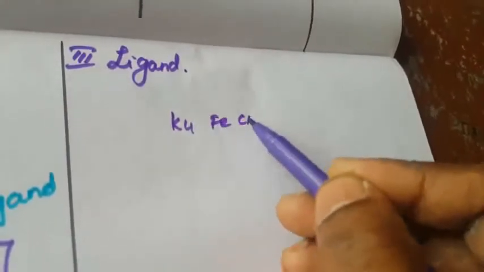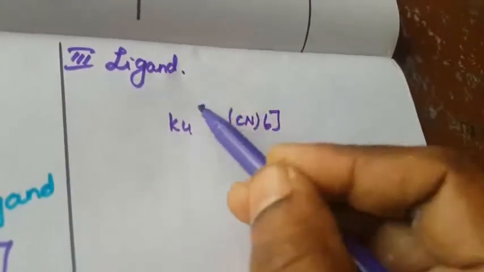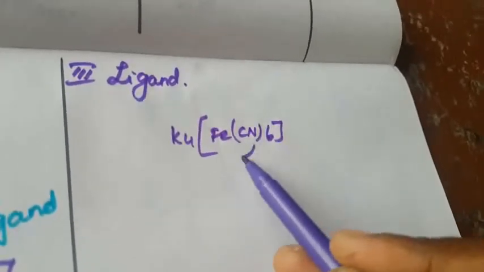Ligand means the group of atoms, or the number of atoms, directly bound to the central metal atom. The donor atom is, for example, in K4[Fe(CN)6]. Here the CN is directly bound to the central metal atom. So how to write this one?